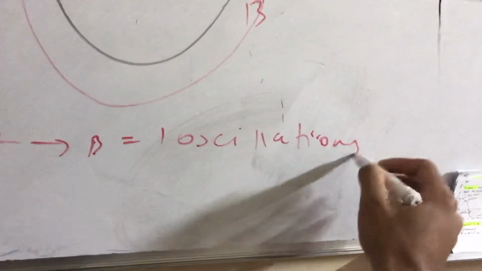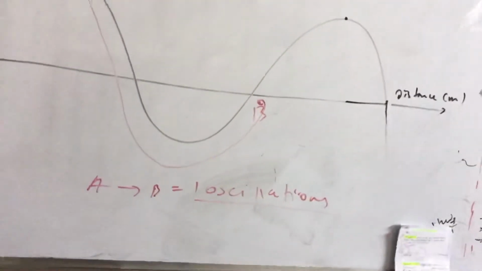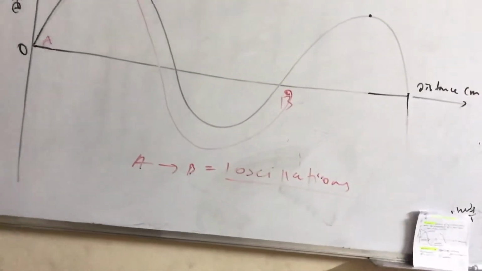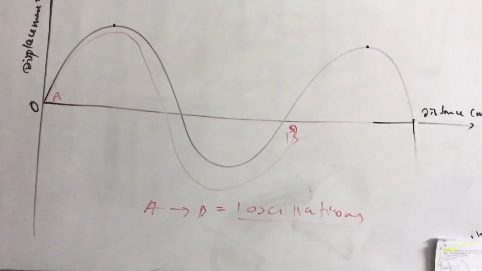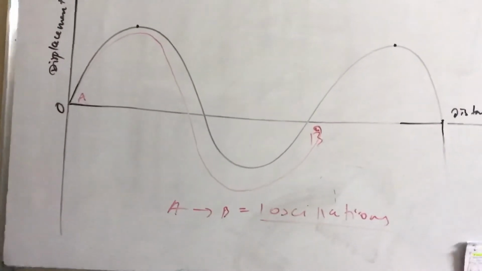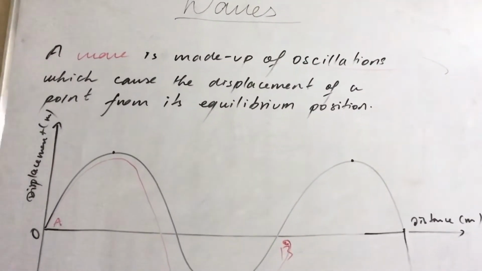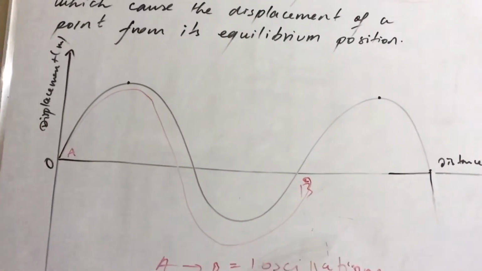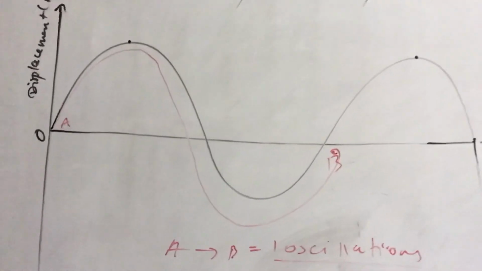Understood? So a wave is made up of oscillation which causes the displacement of a point from its equilibrium.